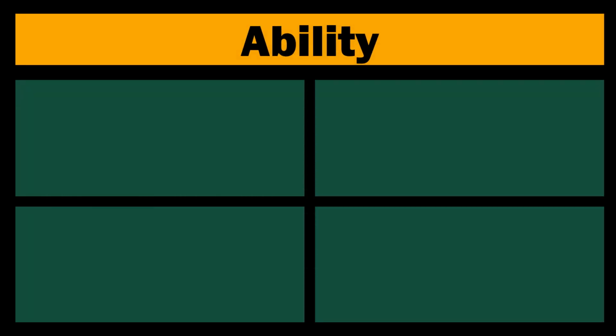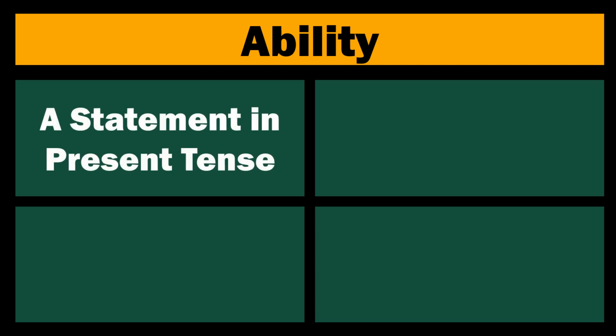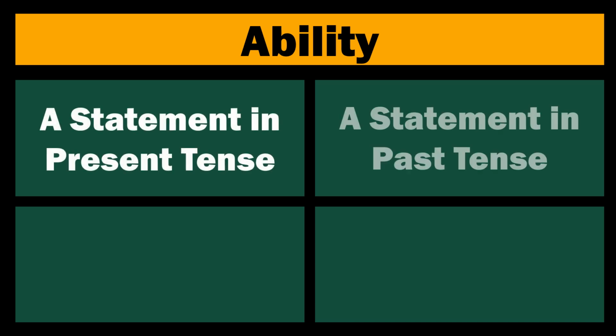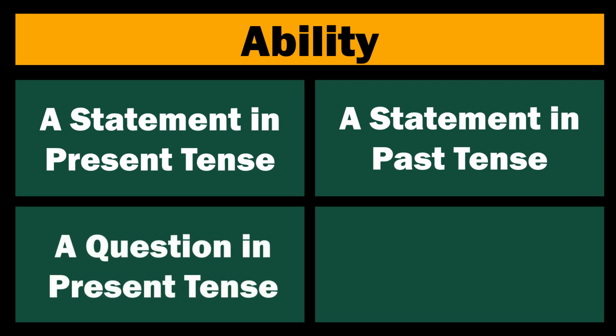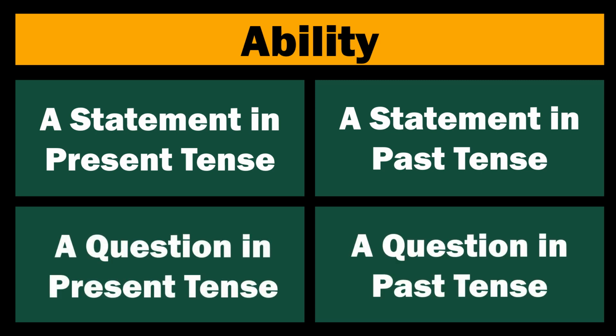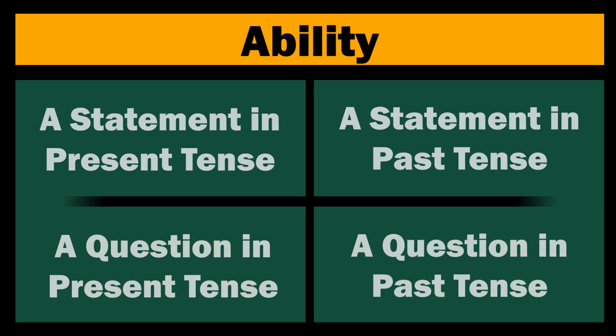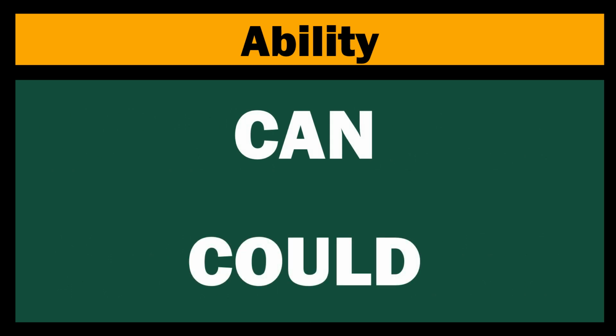Let's take a look at ability first. This could be a statement in the present tense, a statement in the past, or a question in the present or a question in the past tenses. In this case, we're going to use can and could.